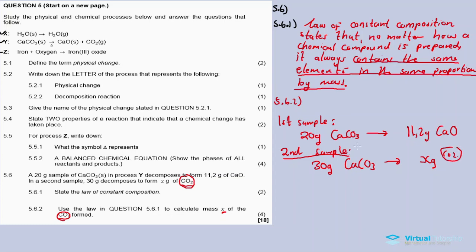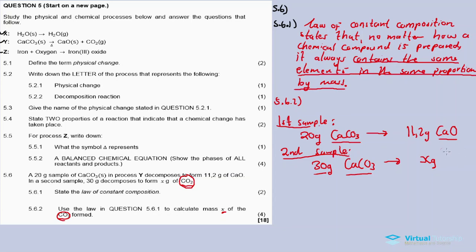Why do I say so? Because on the first sample I compared calcium carbonate and calcium oxide. On the second sample, I say 30 gram of calcium carbonate decomposes to form X gram of calcium oxide again, right?